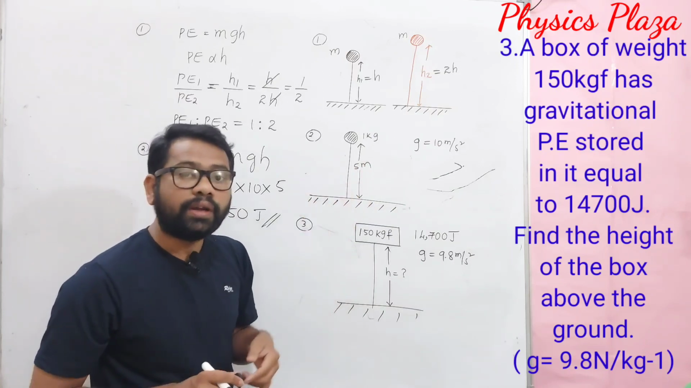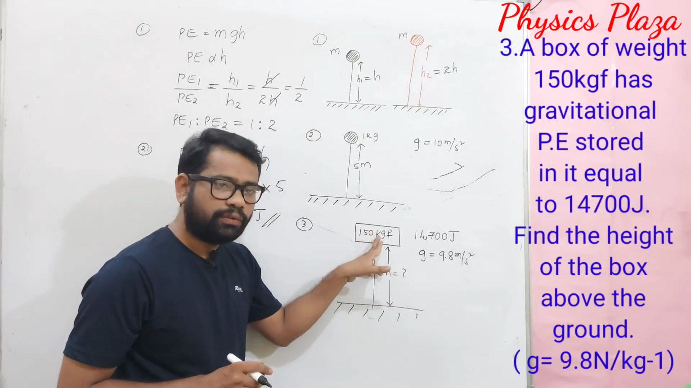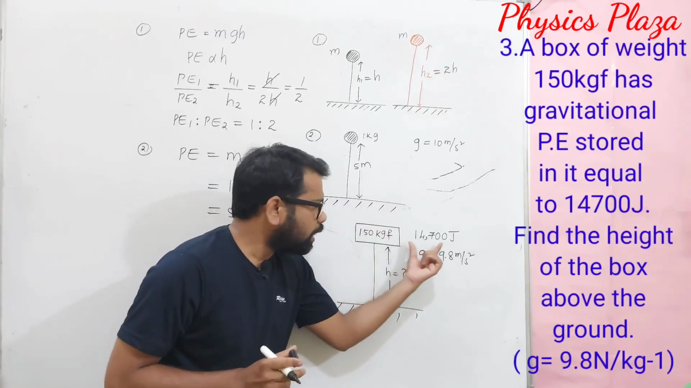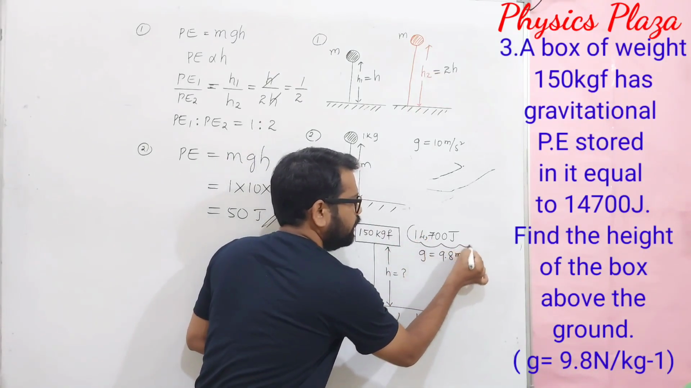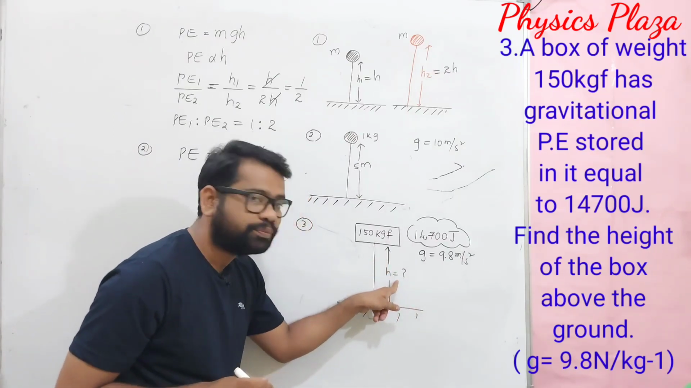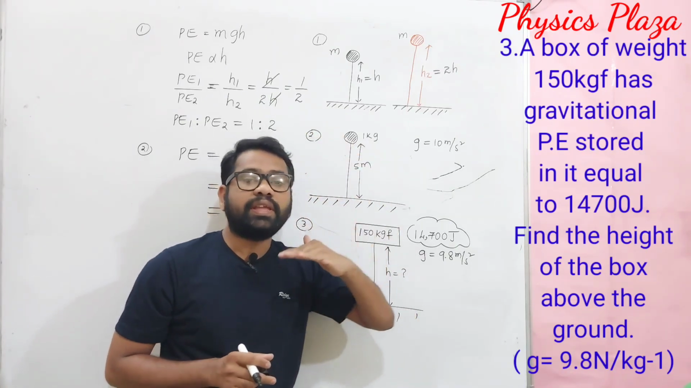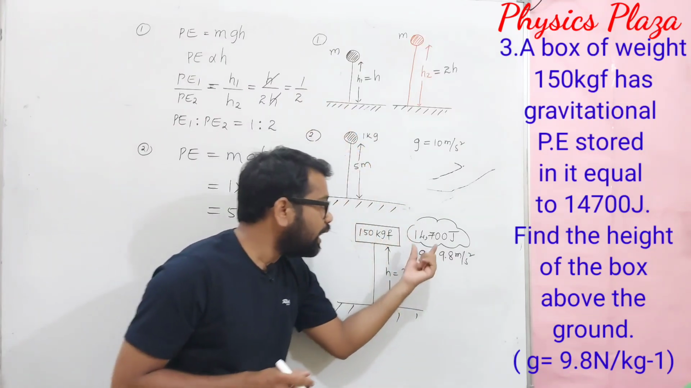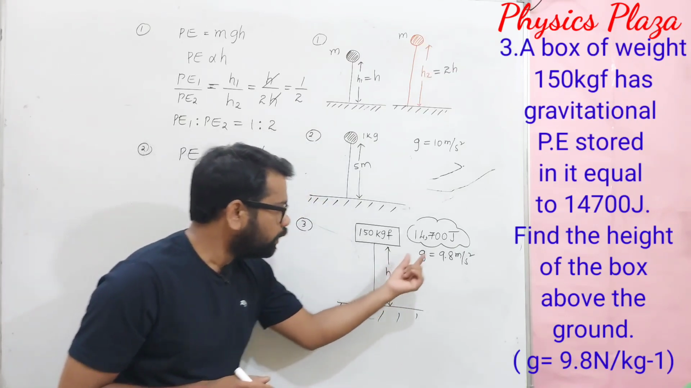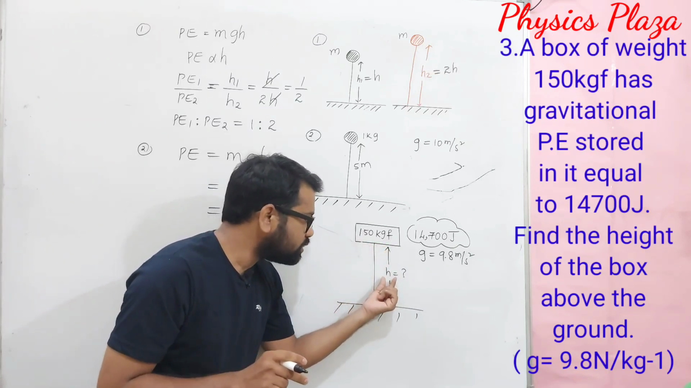In the third numerical, what is given? A box weighing 150 kgf is placed at a certain height such a way that it possesses some potential energy. Already it has potential energy, why? Because it is placed at a certain height. Now they are asking us to calculate the height where the box of weight 150 kgf is placed, so that it has potential energy of 14,700 joules. This time potential energy is given, weight is given, not mass, and they are asking us to calculate the height.